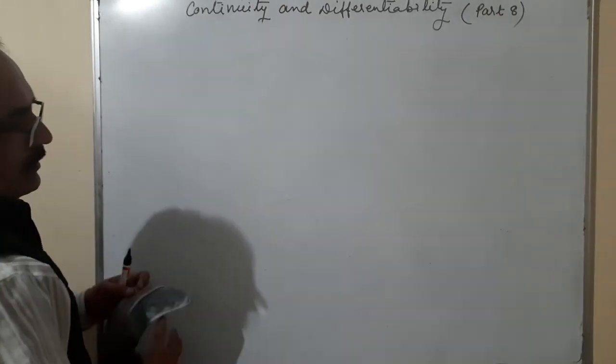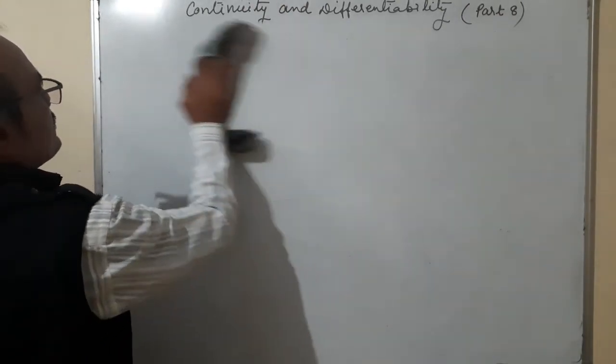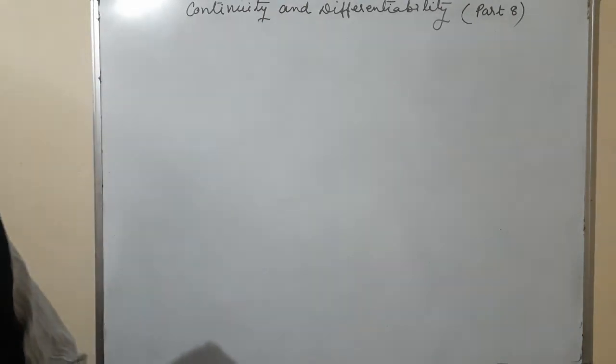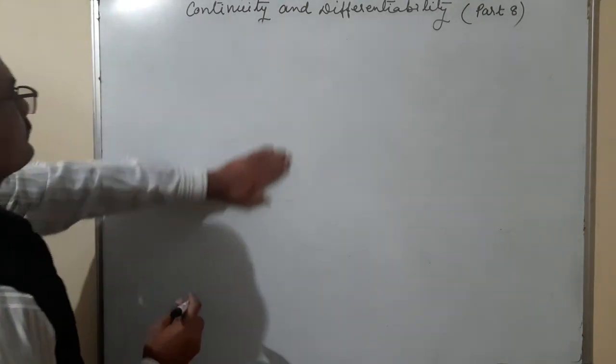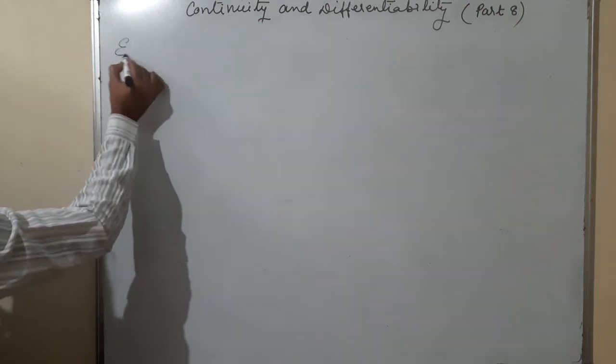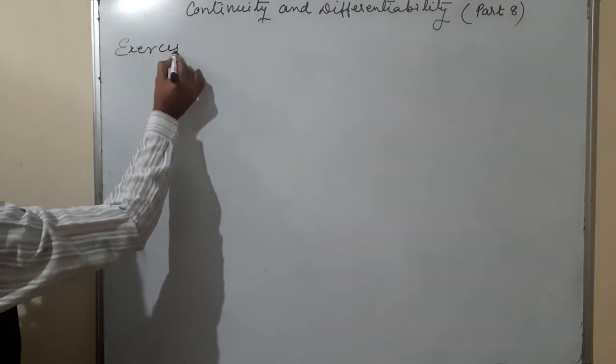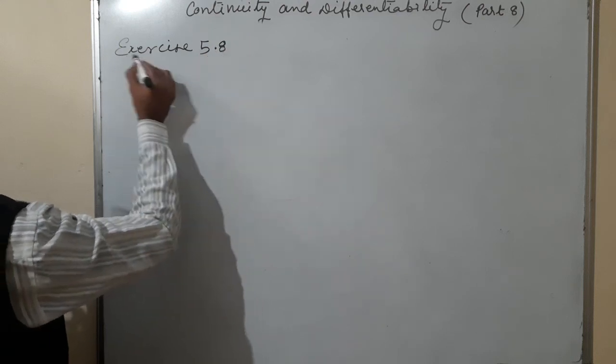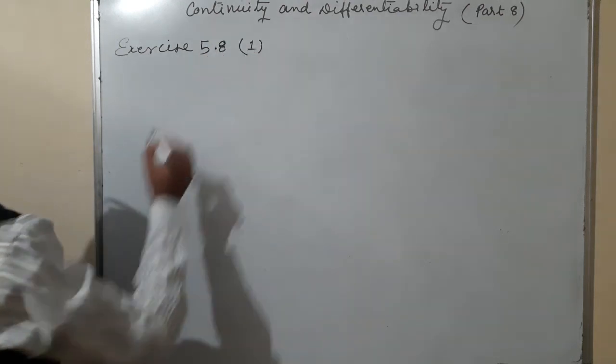So from exercise number 5.8, taking question number 1.